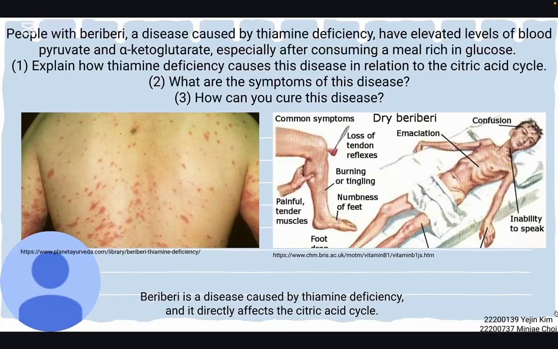Hello everyone, this is the second presenter Minji, and I am going to talk about a disease named beriberi. Beriberi is a disease caused by thiamine deficiency, and it directly affects the citric acid cycle.